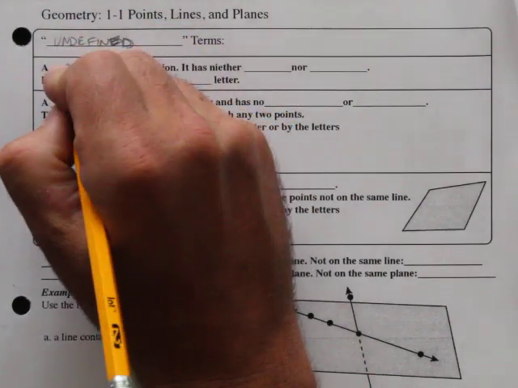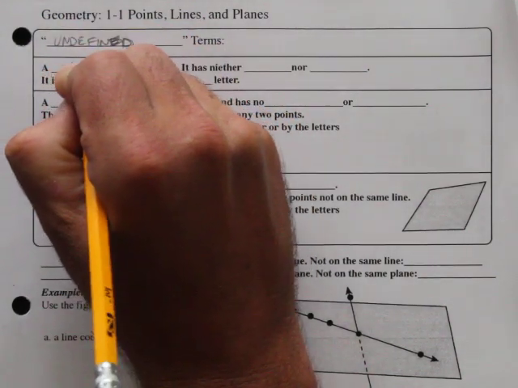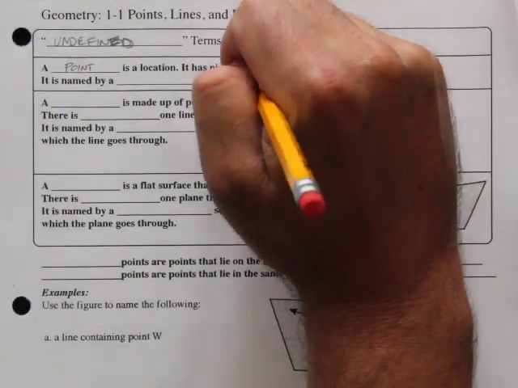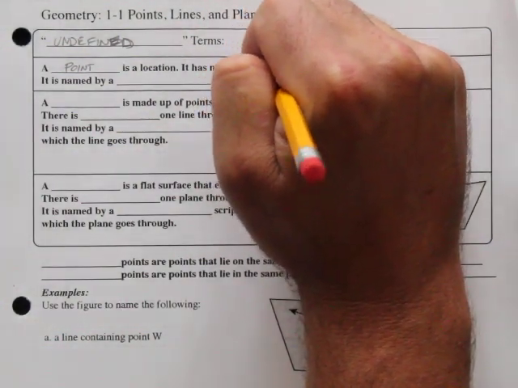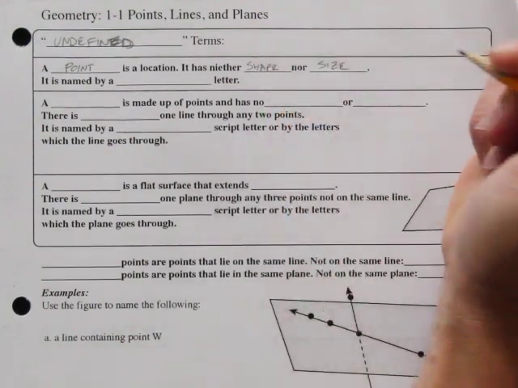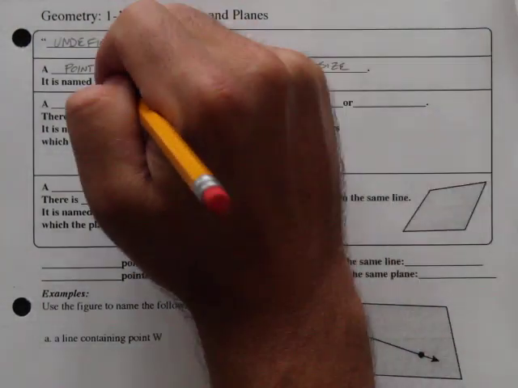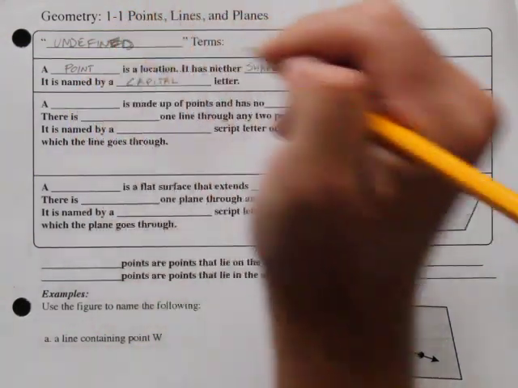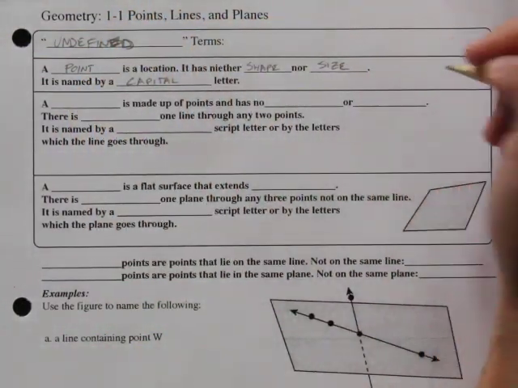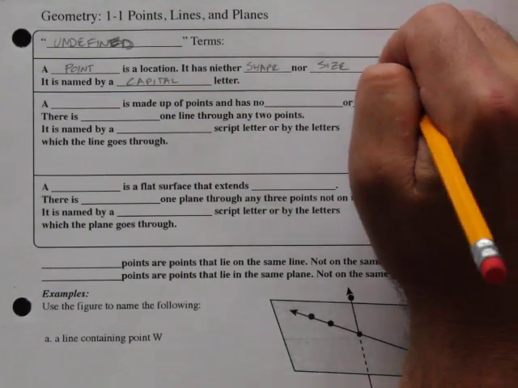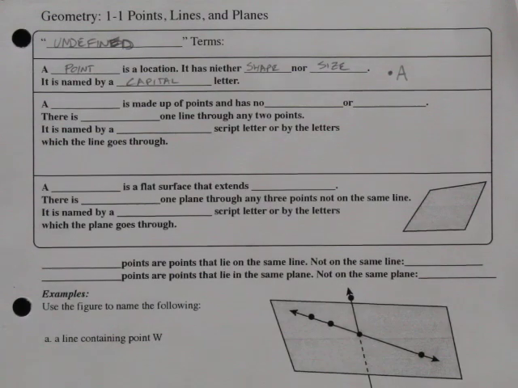So a point is a location. It has neither shape nor size. It is named by a capital letter. And so an example over here would be a point, and we'll call that point A.